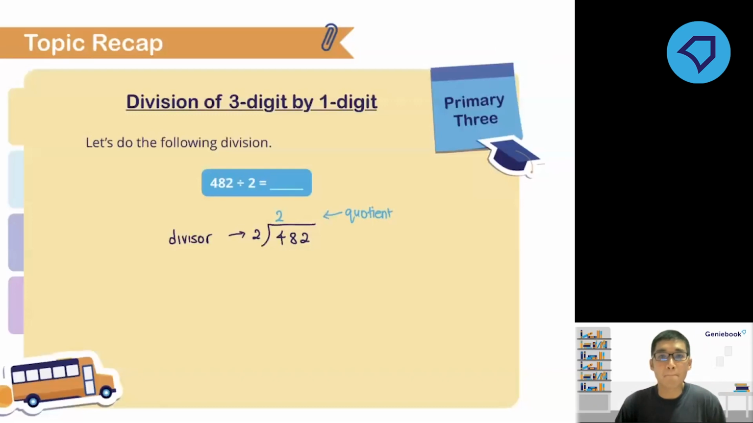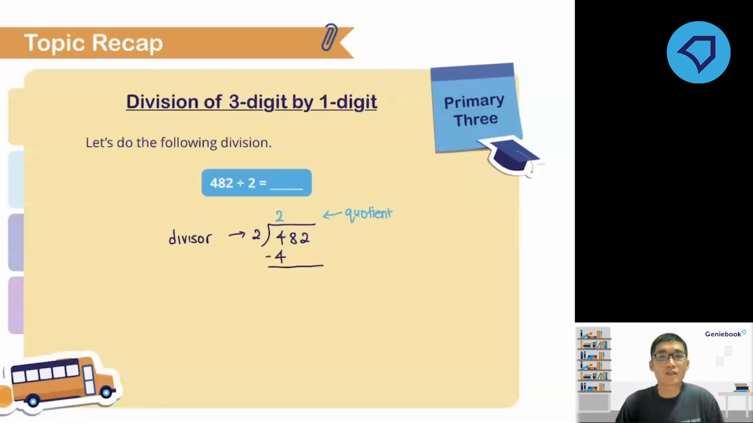Now next, multiply. Your mommy, multiply. So what do we multiply? We will multiply this divisor with my quotient. So 2 times 2 gives us 4. Then after mommy, we have sister, subtract. So we will do the subtraction here.